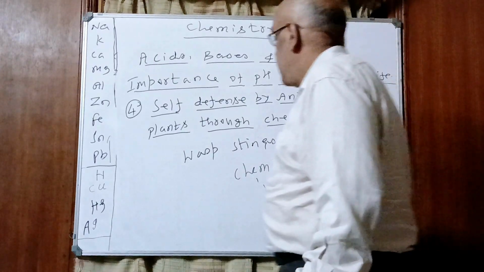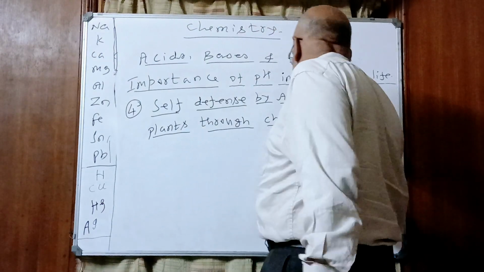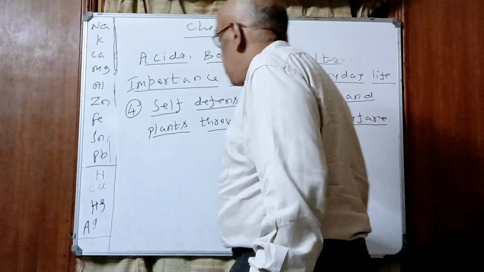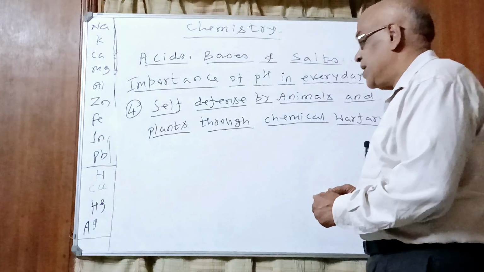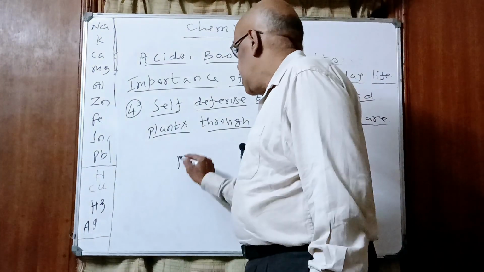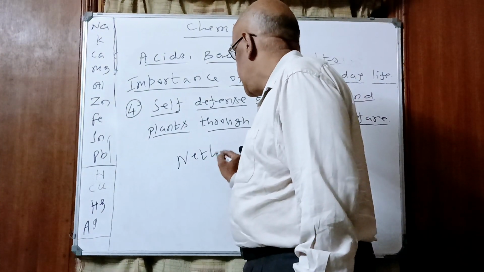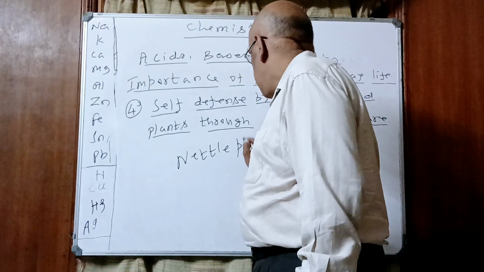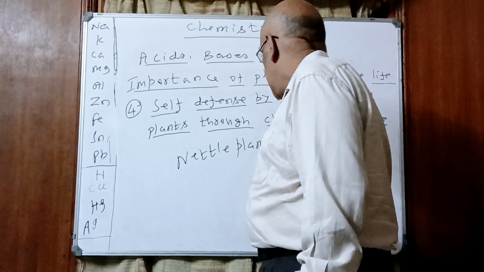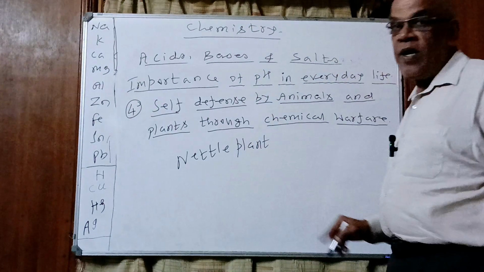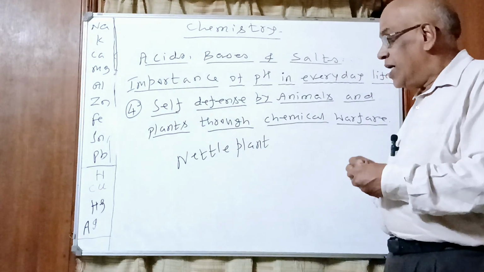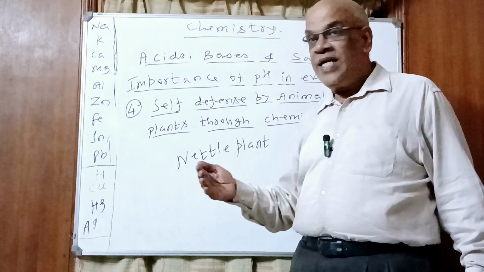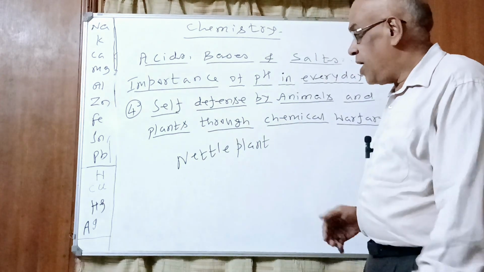Then you will be surprised to know that plants are no better than animals or insects. There is a plant called the nettle plant. Understood? When we accidentally touch the leaves of the nettle plant, the edges have sharp stings.